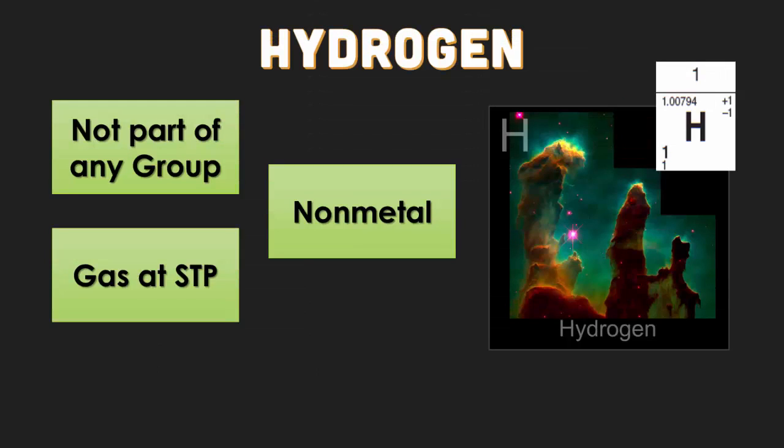Now, hydrogen is technically not part of any group. It is found in group 1, and it's a gas at STP. Because of the fact it only has 1 proton, 1 electron, we have to put it into the group 1 category to follow the rest of the periodic trends.